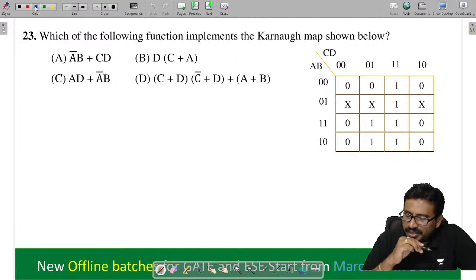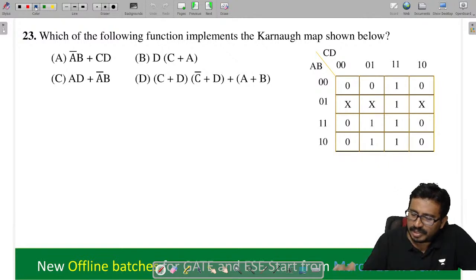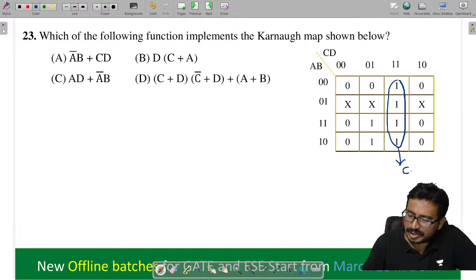Quad possible, octet is not possible, right? Quad possible now here. I can do this quad. From here what will we get now here? CD. Next, tell me now here. I can do this quad also.